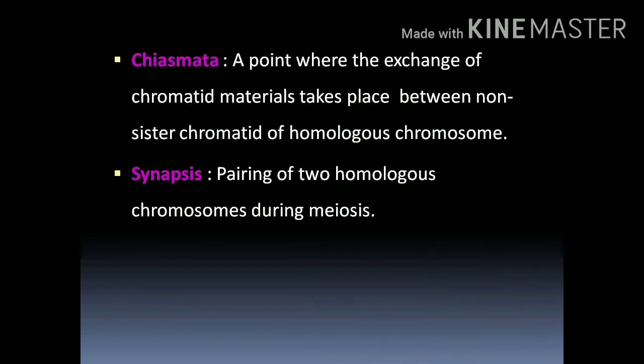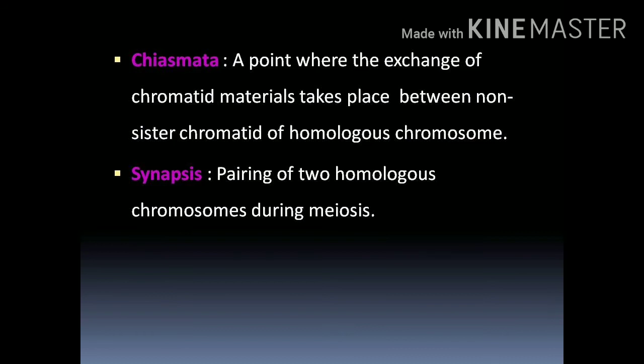Next, chiasmata. Chiasmata is the point where the crossing over takes place in the homologous chromosomes. Next, synapsis.